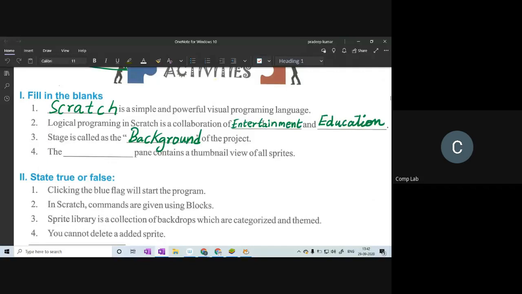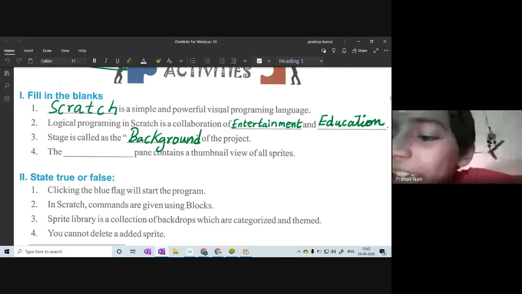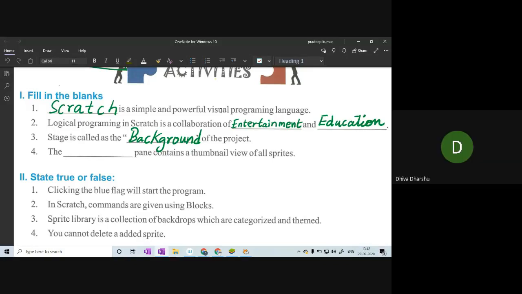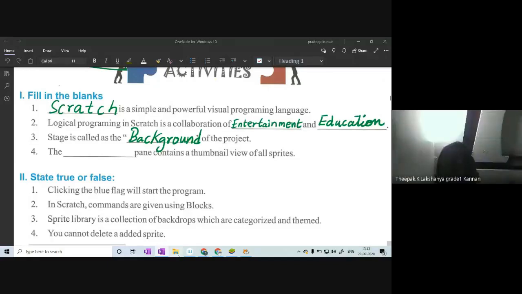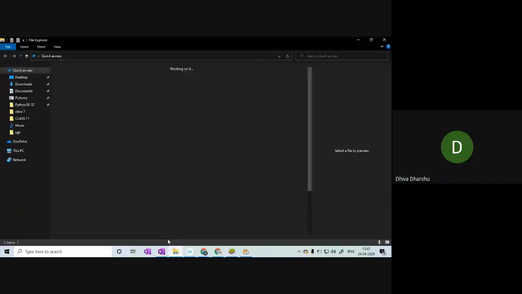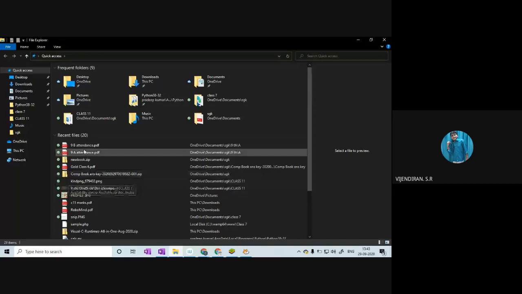Is the screen not clear or is the concept not clear? Sir, screen is clear, sir. Okay. All right, let's go for the next question. What pane contains thumbnail view of all sprites?